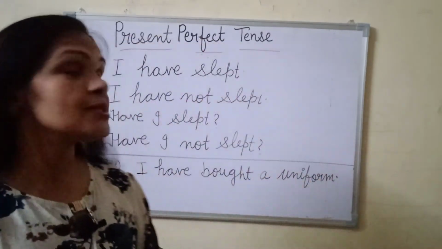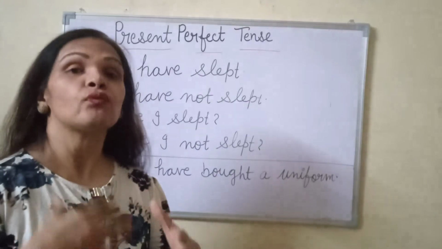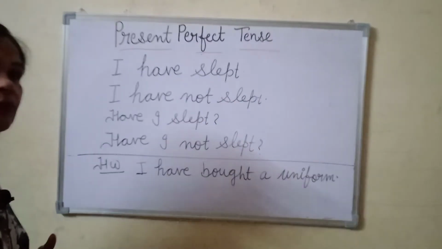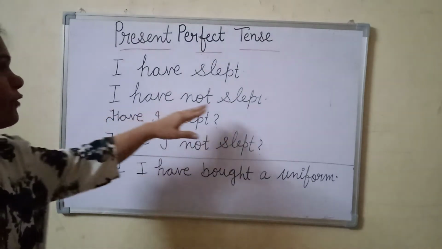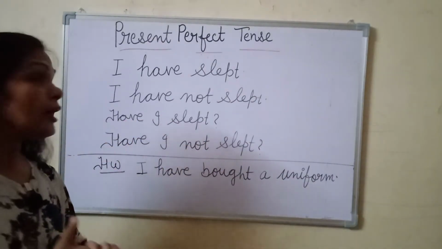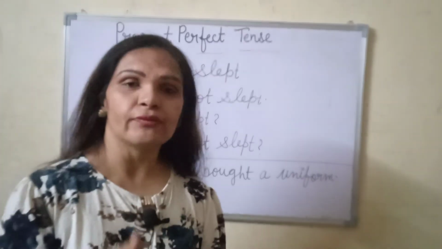So friends, let's start with the fun and practice. I'm giving you a sentence and you have to convert it into 4 subparts. I have slept. So now you have to convert in 4 subparts. I have not slept. Have I slept? Have I not slept? And you have to convert this in a very fast way.